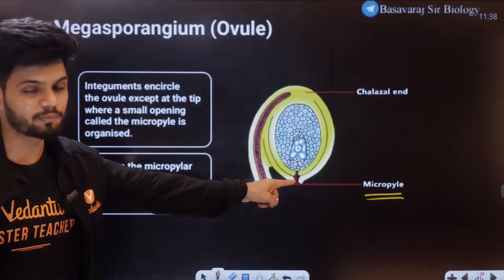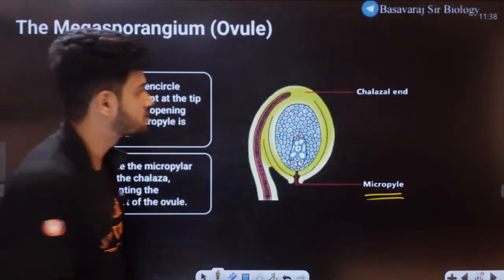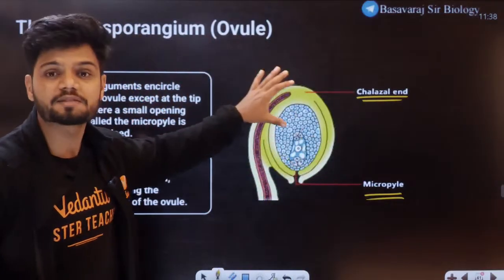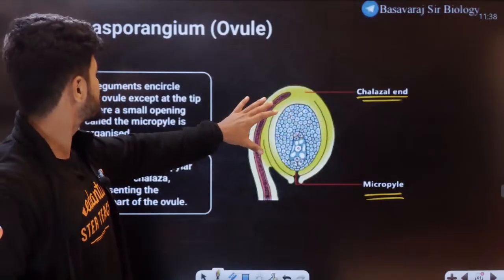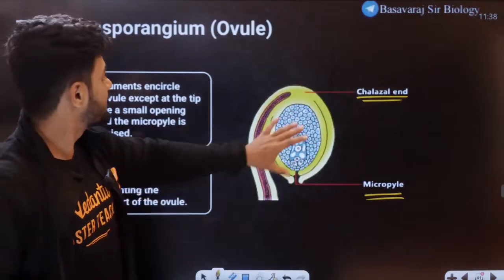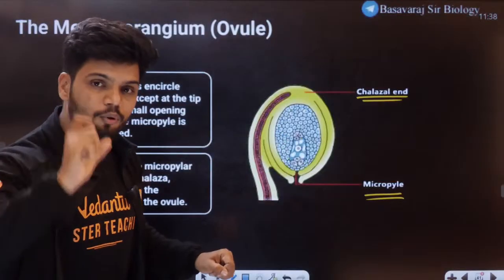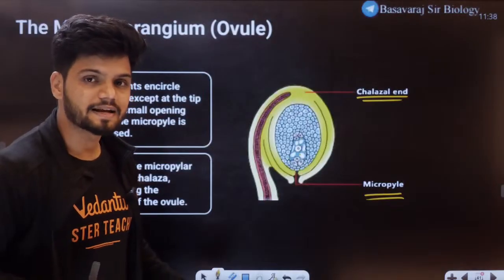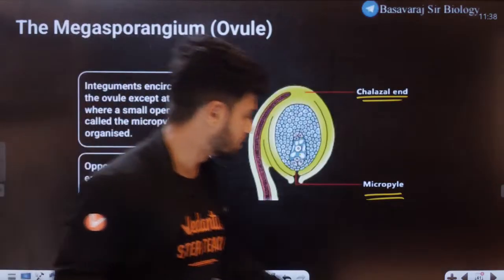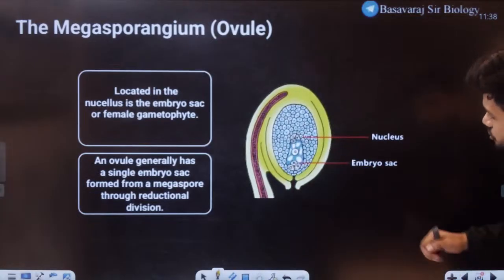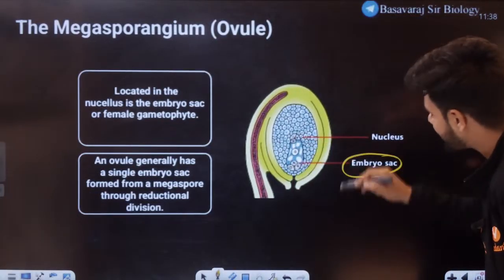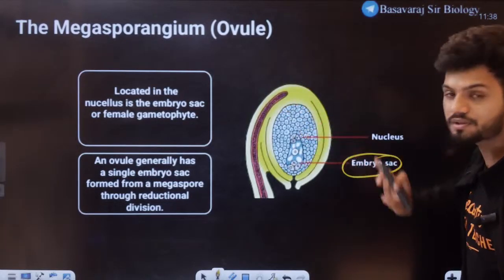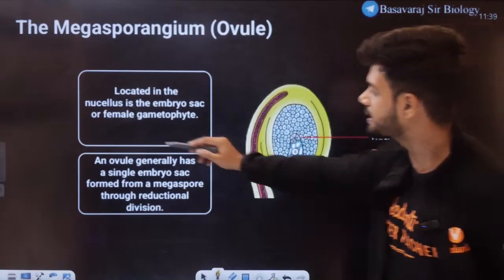Can all of you see this? Integuments don't join. And the opposite side is called as chalazal end. And inside this entire megasporangium, I thought I said micro again, in this entire megasporangium, there is a small structure in the middle. Who can tell me what is that? That is called as female gametophyte. Anyone? The structure present in the middle is called as embryo sac. Embryo sac right in the middle. So inside the ovule we have the embryo sac, also called as the female gametophyte.